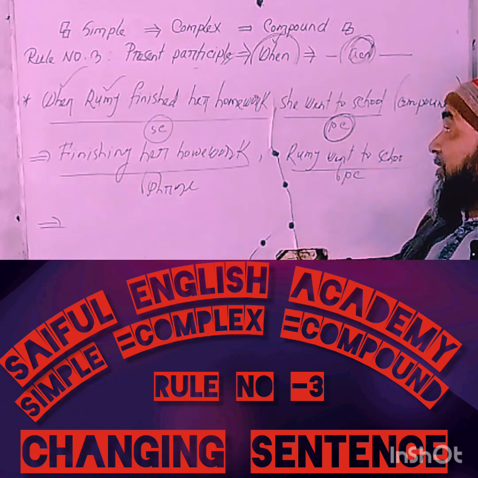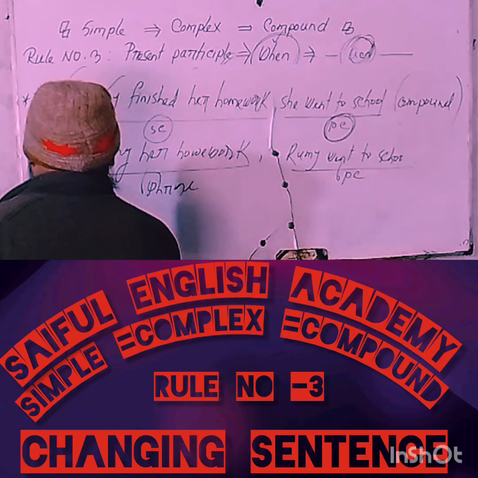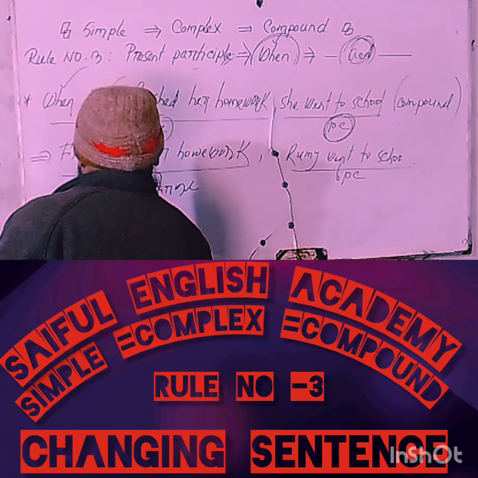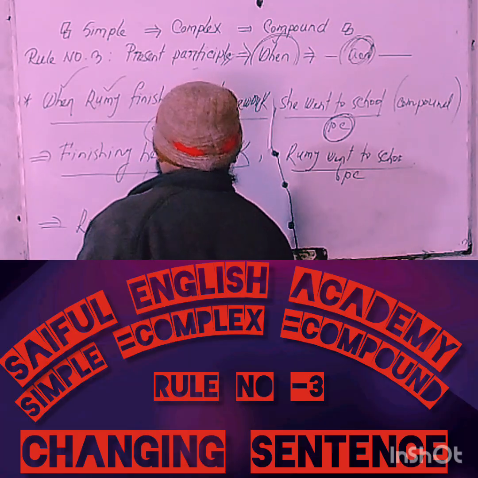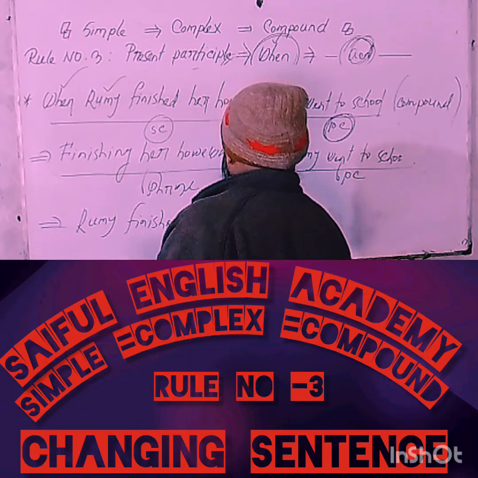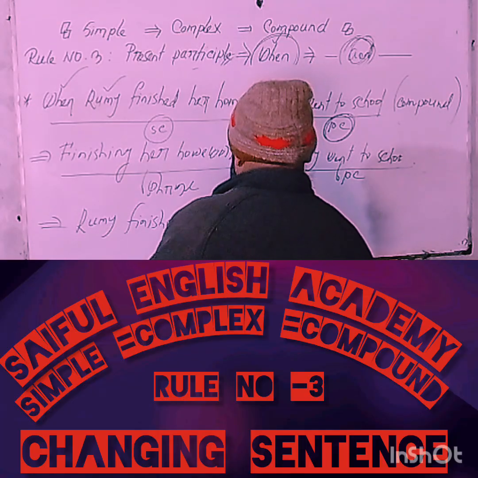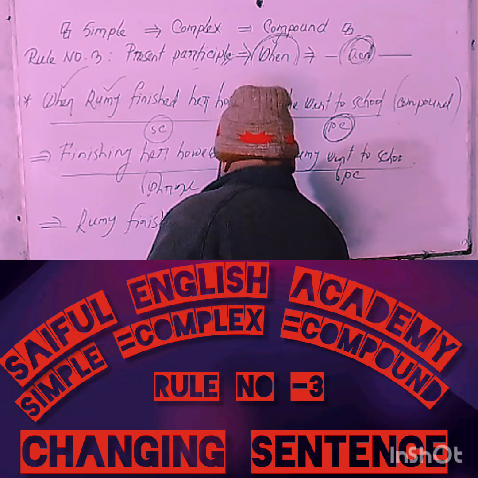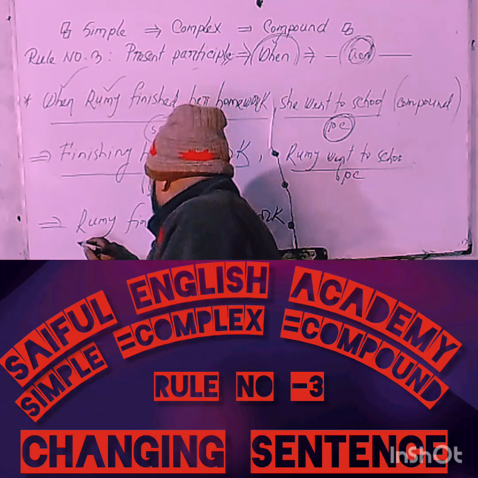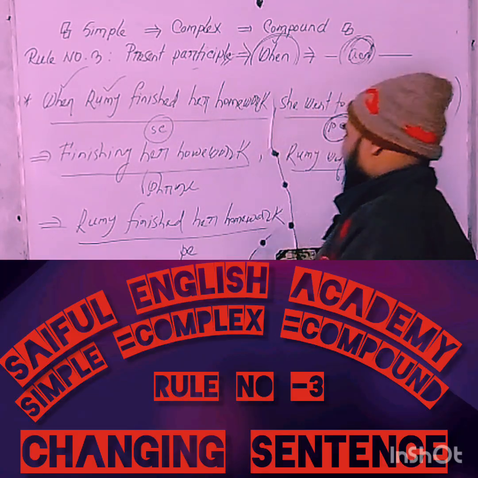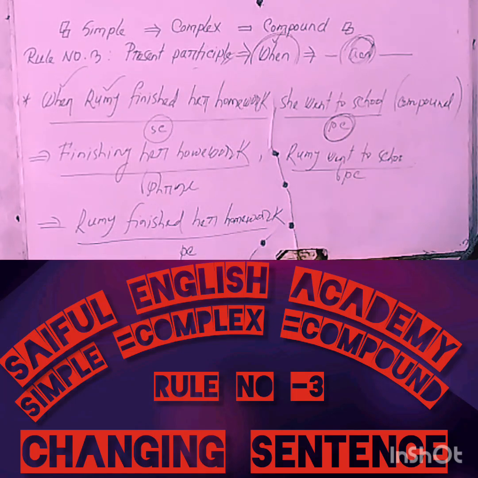Of course, you know that, my dear learners, the main precondition of a principal clause is that at first you have to use a subject, then a finite verb, the extension of the subordinate clause, verb, homework. Now think about how a subordinate clause must change into a principal clause. It's an easy matter.